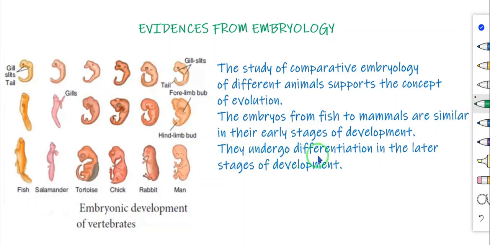They undergo differentiation in the later stages of development. Only after the differentiation can we identify which animal it is. Understand, children? See, this is the last stage. Here we can identify the fish, salamander, tortoise, chick, rabbit and man. But from the embryonic stages, we cannot identify which organism it is.